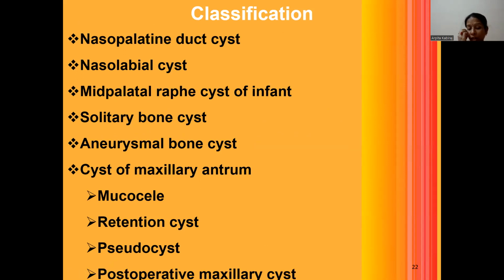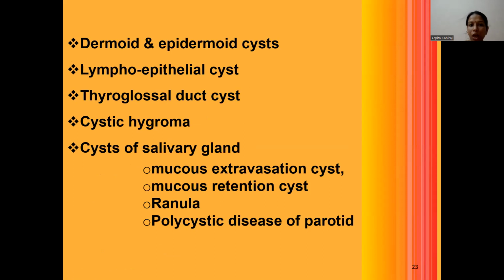Cyst of maxillary antrum, we'll cover mucocele, retention cyst, pseudocyst, postoperative maxillary cyst. And the soft tissue cysts, we'll have dermoid, epidermoid, lymphoepithelial, thyroglossal duct cyst, and cystic hygroma. Apart from that, we'll cover the cysts of the salivary glands, especially the mucous extravasation, mucous retention, granular, and polycystic disease of the parotid.